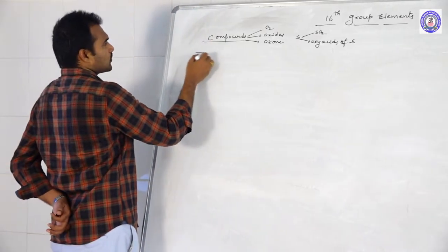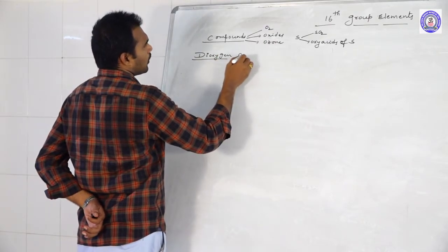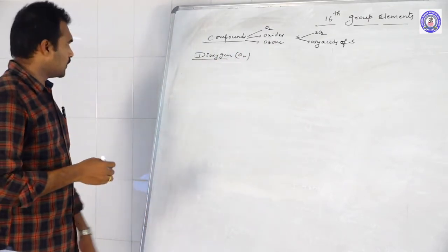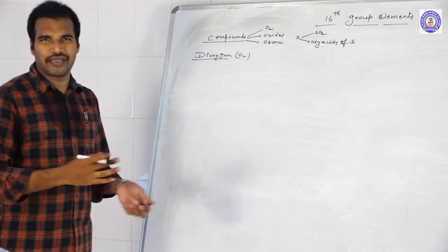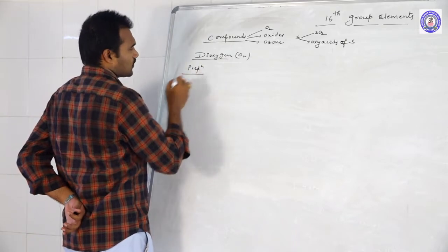Next, the first one is dioxygen. I think you know about the oxygen. I just give you the important points about the dioxygen, how to prepare, how to easily remember the preparation methods of oxygen.